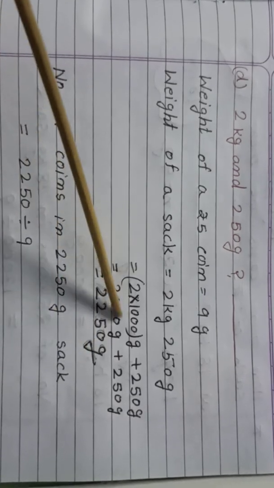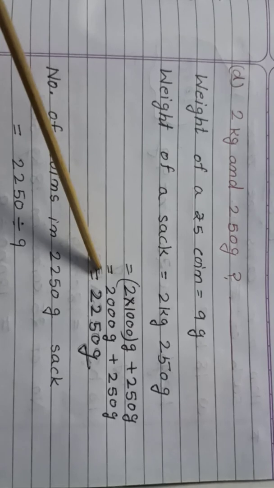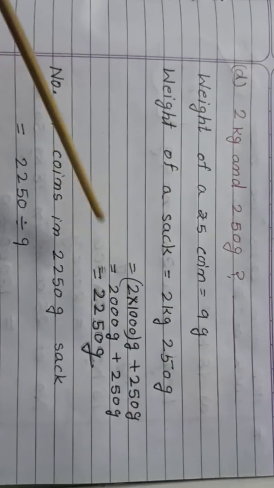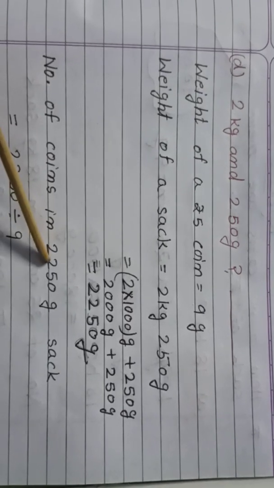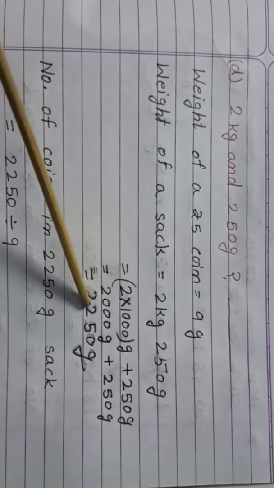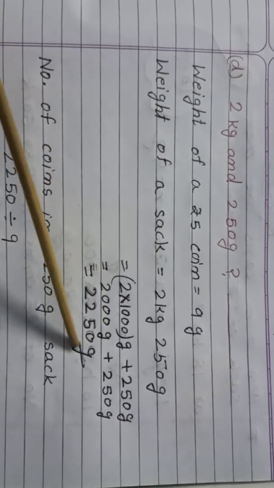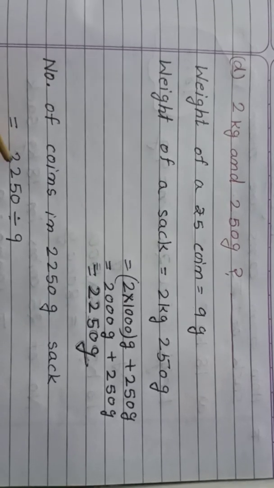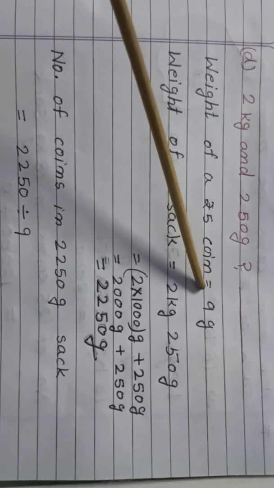That is the weight of the sack of 5 rupees coins. Right. Now we have to find the number of coins in the 2250 gram sack. So what do we do, children? Same process we have to apply here. We will divide 2250 by 9. Right?